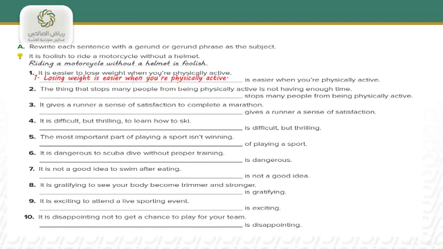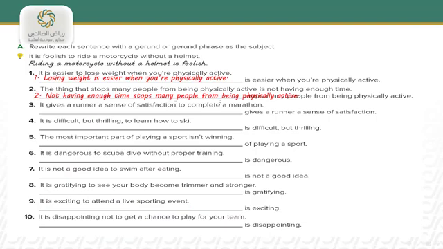Number 2, the thing that stops many people from being physically active is not having enough time. And the answer will be: not having enough time stops many people from being physically active.